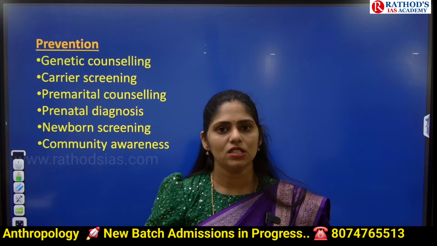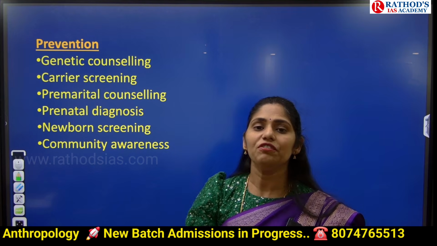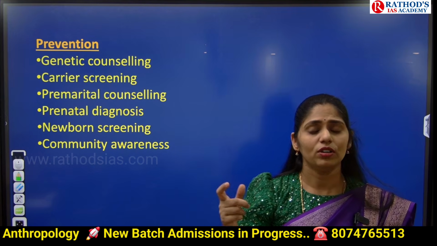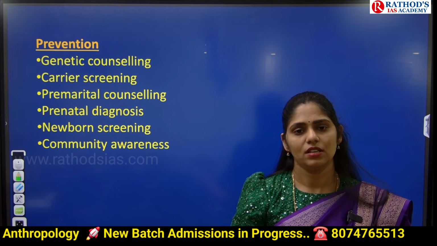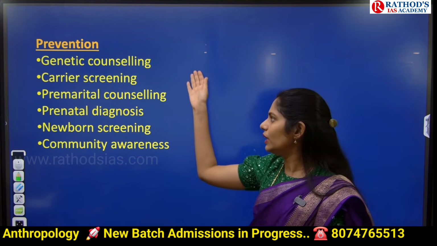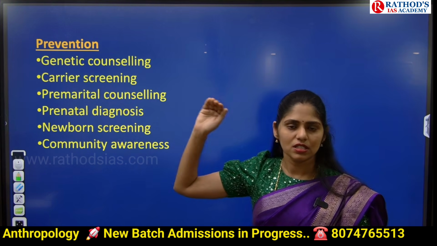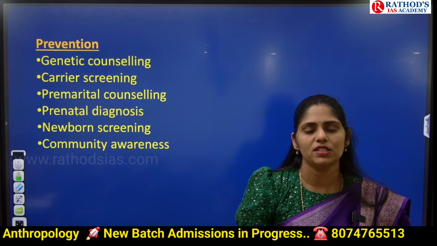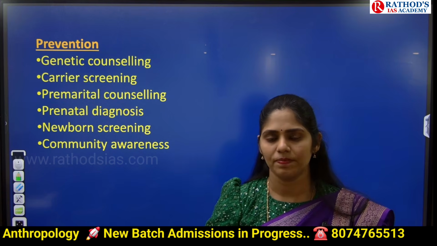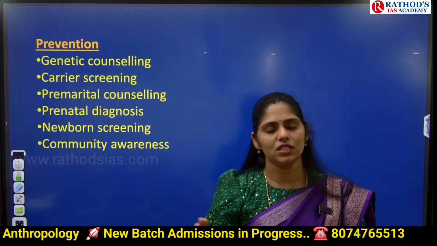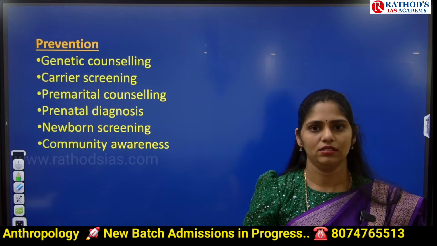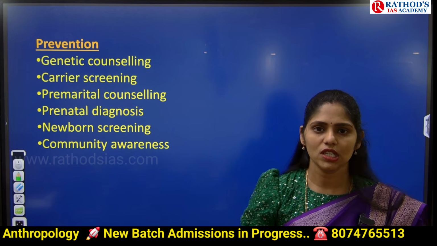Especially nowadays, there is a rise of infertility centers. For example, you might have heard about test tube baby centers. In that kind of center, if you say that yes, we went for a consanguineous marriage, the first step they will do is genetic counseling. They tell you these are the chances, these are the choices you have, so decide. Like that, they will give you genetic counseling.